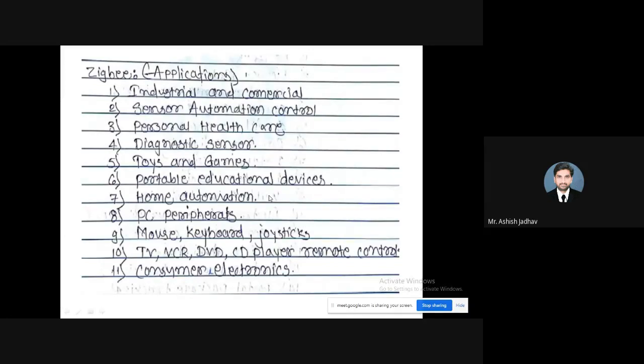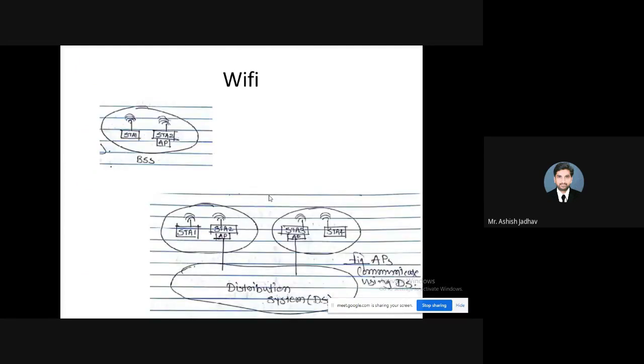Then, in addition to that, your television, your VCR, then DVD, right? Those things can make use of Zigbee protocols, and your consumer electronics can also make use of Zigbee. Right, so that's all about Zigbee.